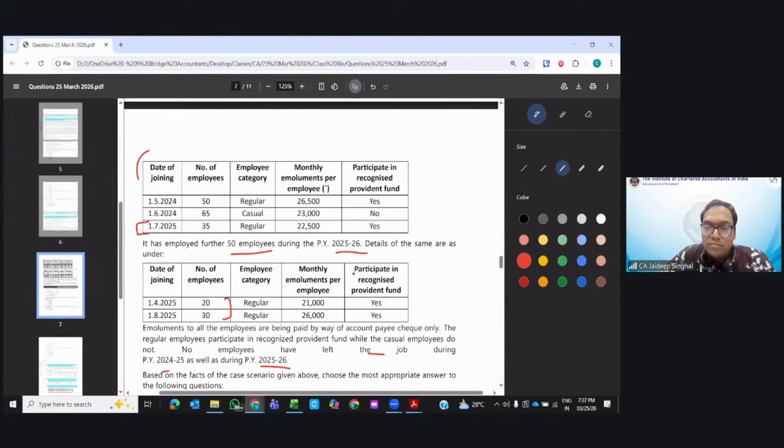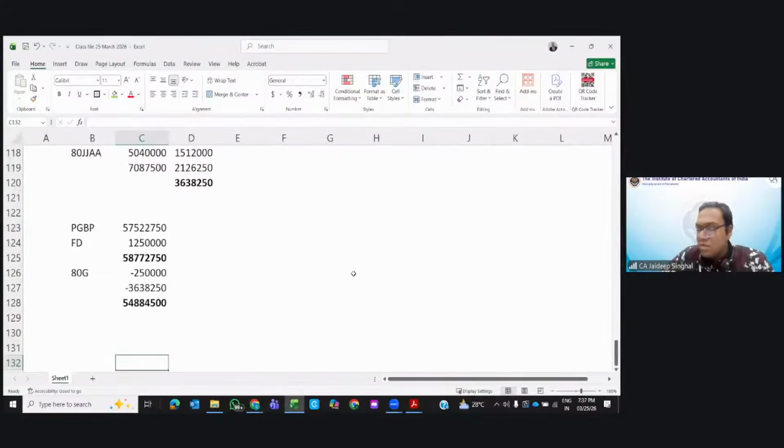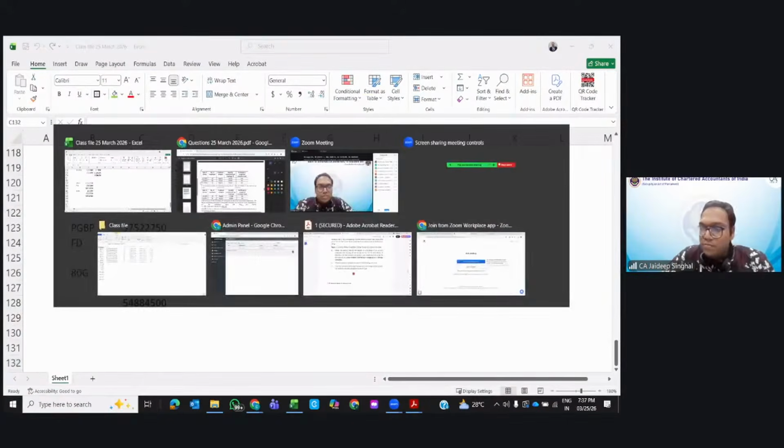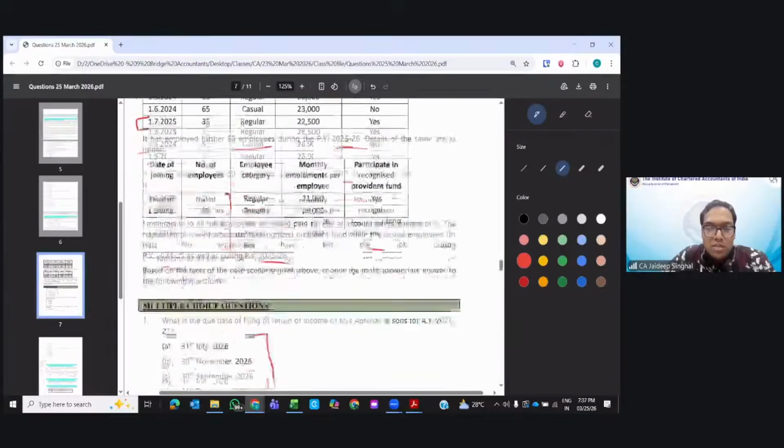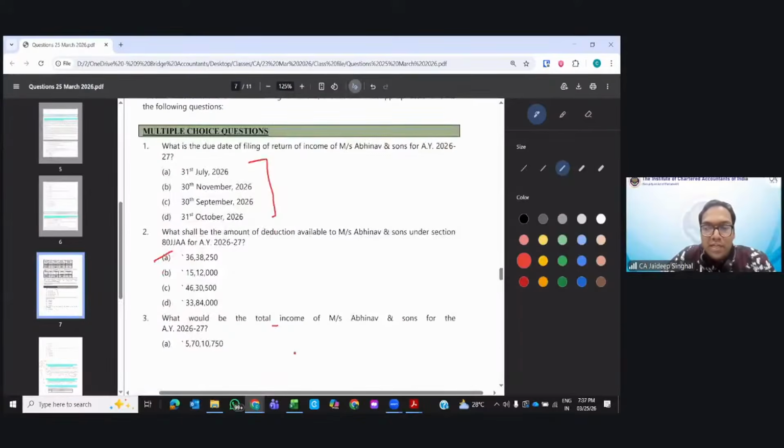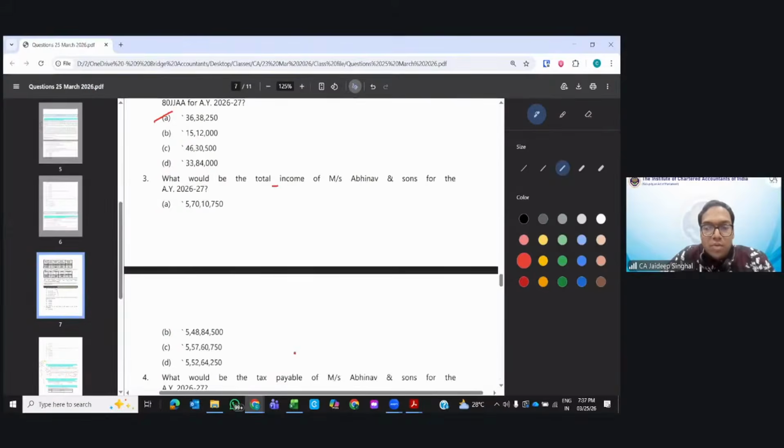Next. Now, what was the question? Question was on the taxable income, or it was on the total income. Okay. Total income will be 5 crore 48 lakh 84,500. So B would be the answer. Clear?